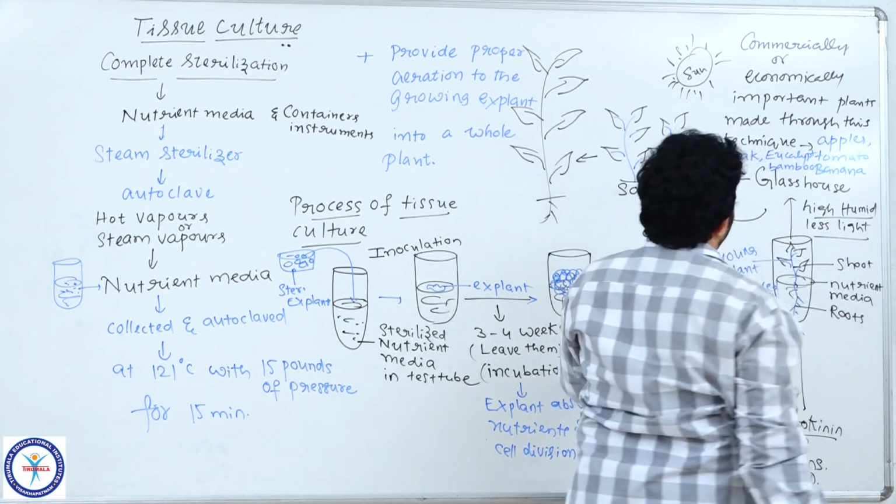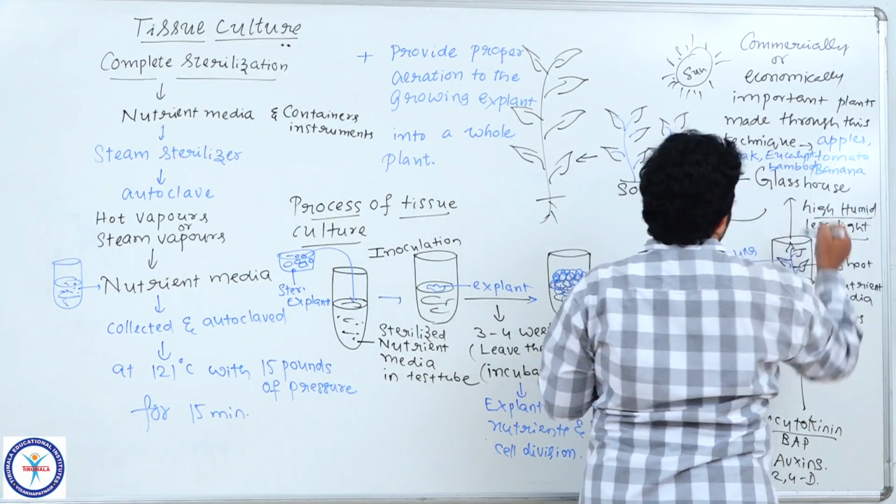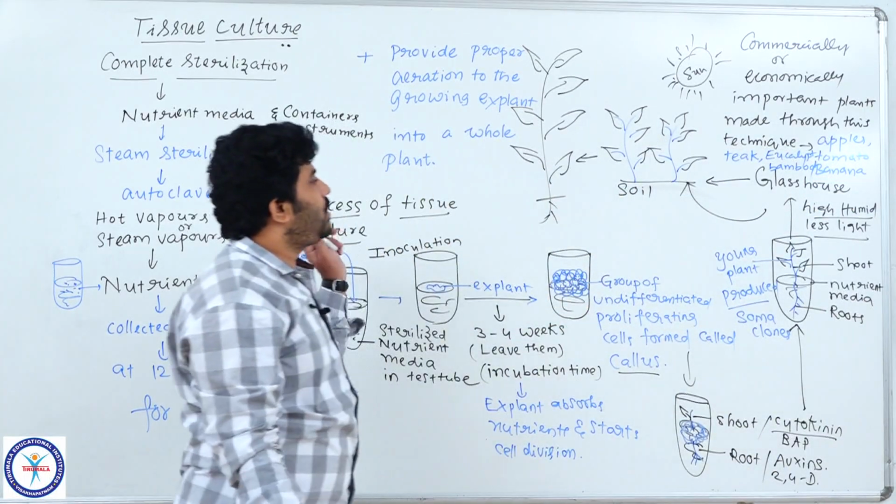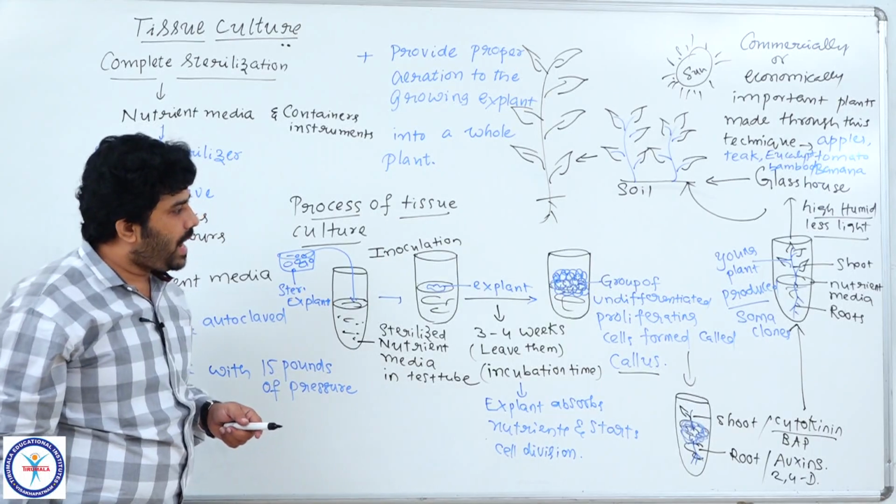All these are the different kinds of plants that grow rapidly through the technology called plant tissue culture.